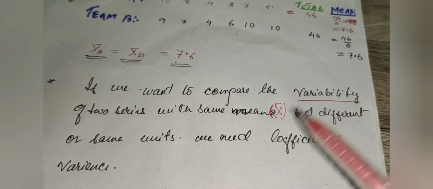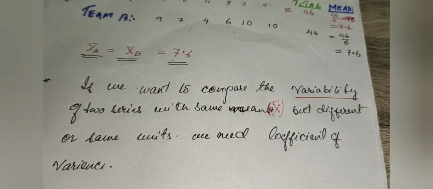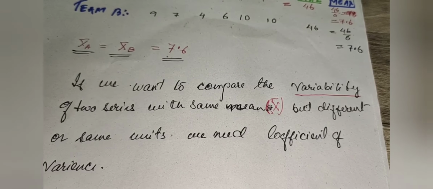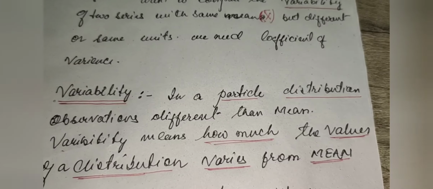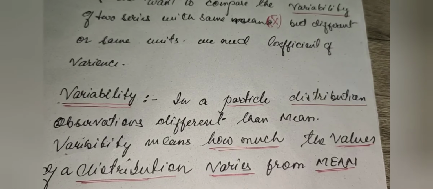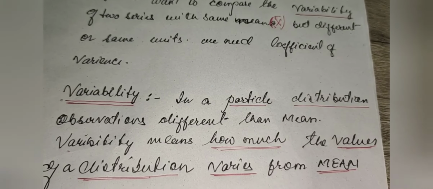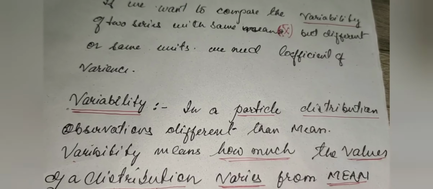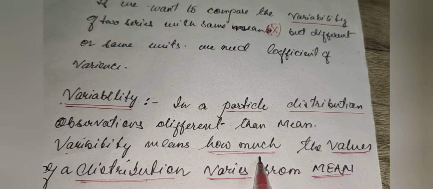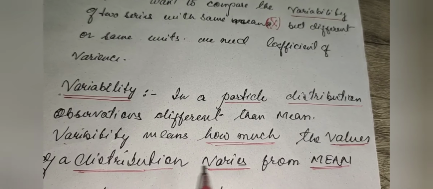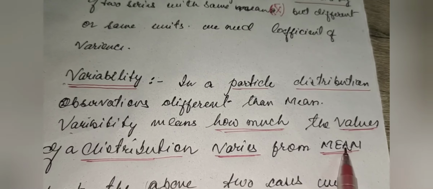If the mean is the same, the most important point is how can we compare two distributions to know their variability. The next point is, what is variability? In a particular distribution, observations may be different from the mean in maximum cases. Variability means how much the values of a distribution vary from its mean, or mean value, or x bar.